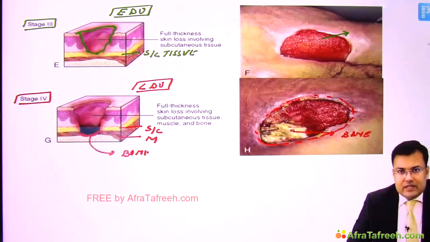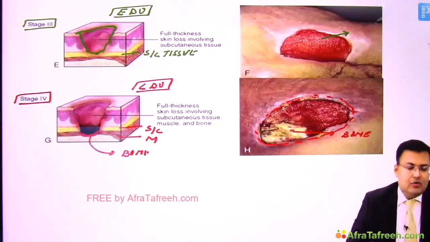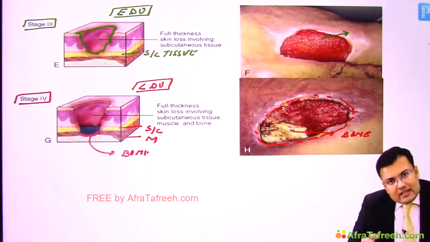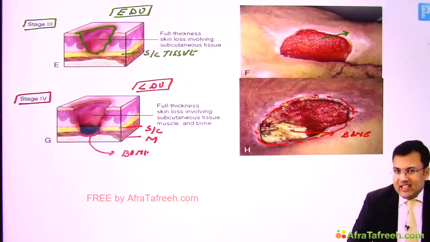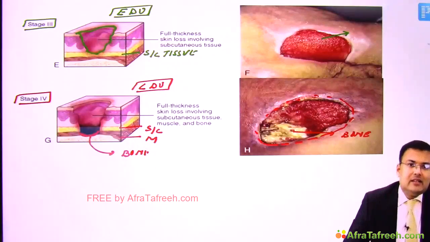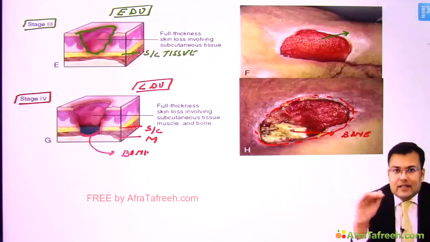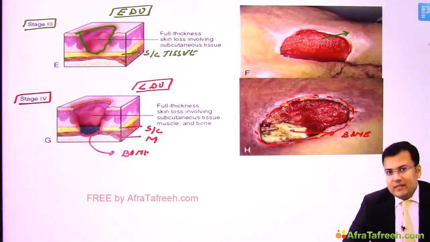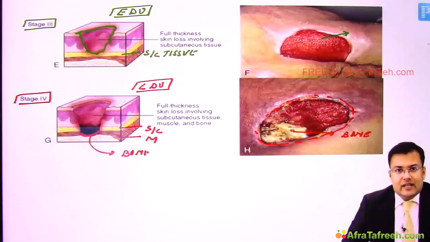Nowadays, image-based questions are asked, especially in AIIMS and NEET. How to identify? See, if you can see the bone or muscle, it's a clear-cut case of stage 4. And if you can see only granulation tissue, nothing else, yes, it is stage 3. And if the skin is intact, it is stage 1. And if there is only partial thickness skin loss involving epidermis and part of dermis, then it is stage 2.